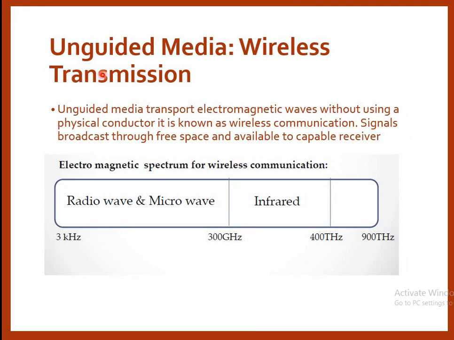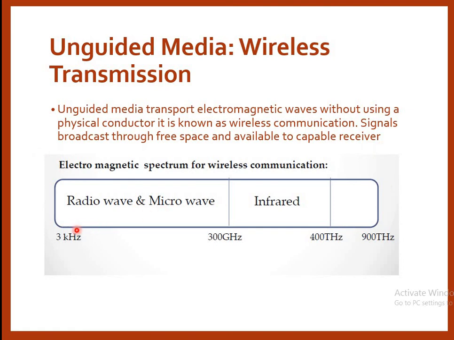Then the next point is about unguided media or wireless medium. Unguided media transports electromagnetic waves without using a physical conductor. It is known as wireless communication. Signals are broadcast through free space and available to capable receivers.